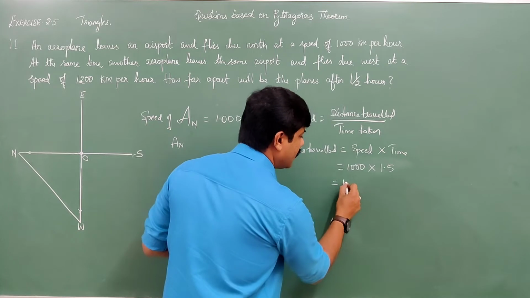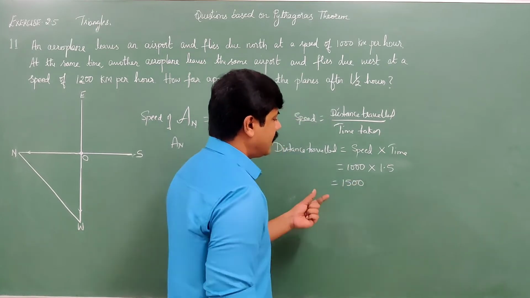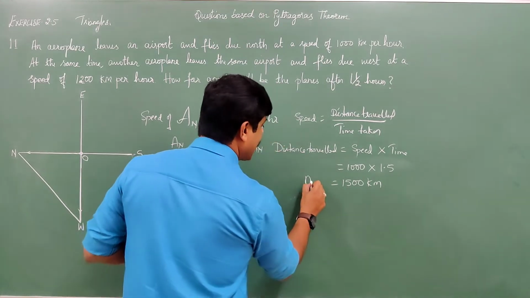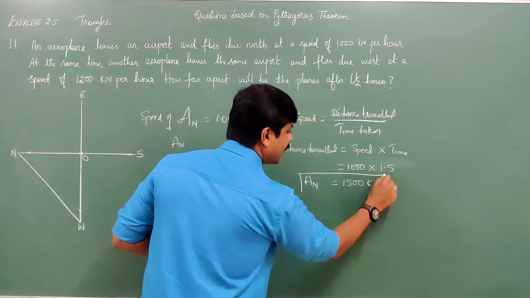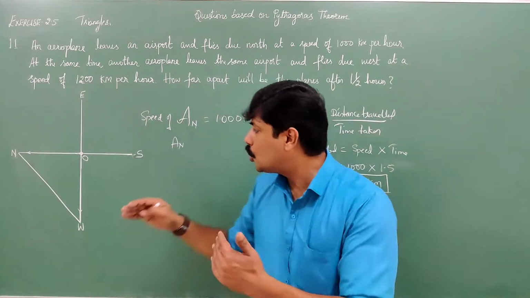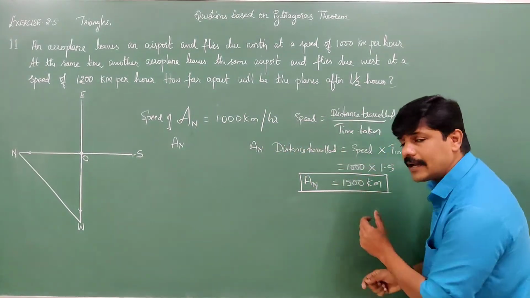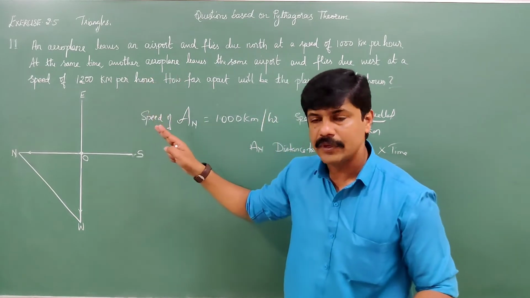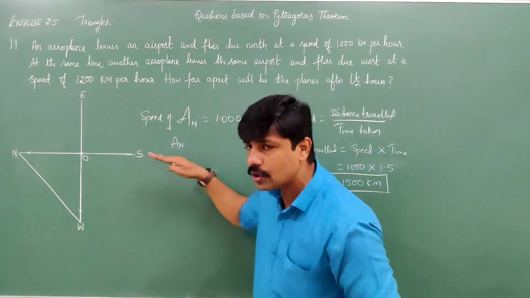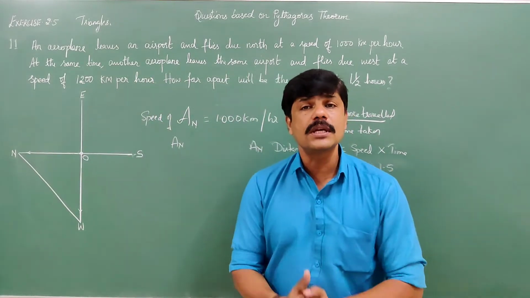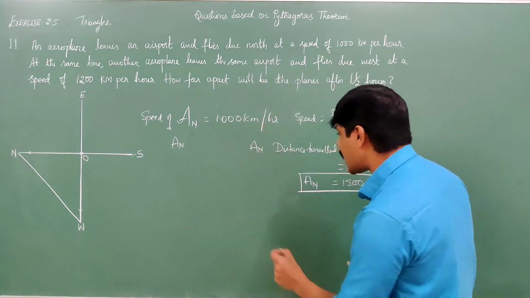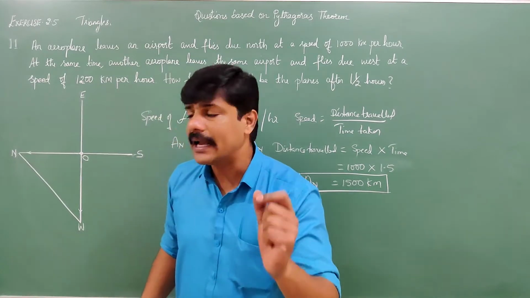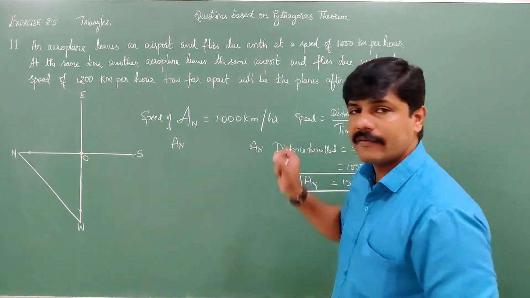After multiplying, you get 1500 kilometers. The distance traveled by this particular aeroplane traveling due north with the speed of 1000 kilometers per hour is 1500 kilometers in 1.5 hours.